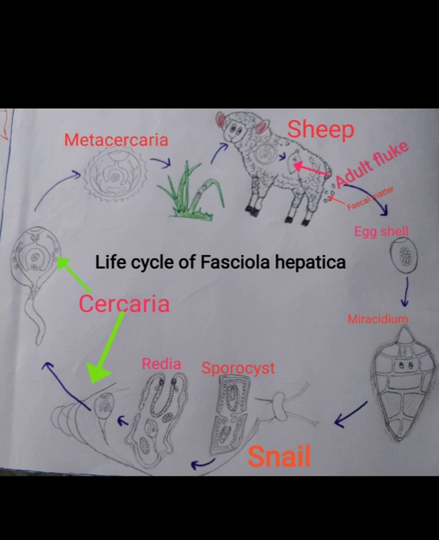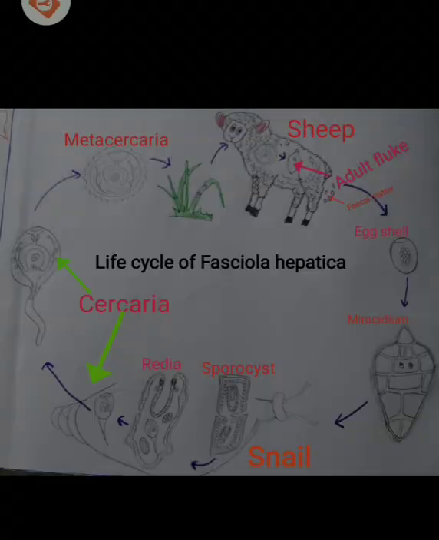Metacercaria larva. This Metacercaria larva settles in the grasses in large numbers and just waits and watches. They have to wait for their primary host, which is sheep, and sheep is called the primary host because here the adult liver fluke resides and reproduces sexually.